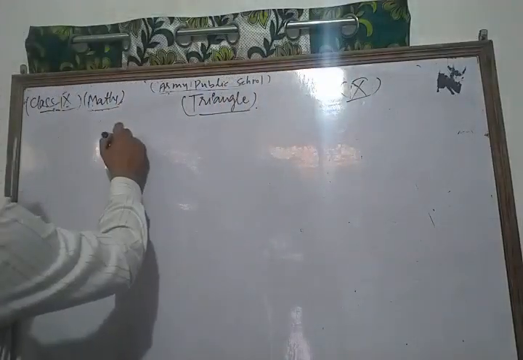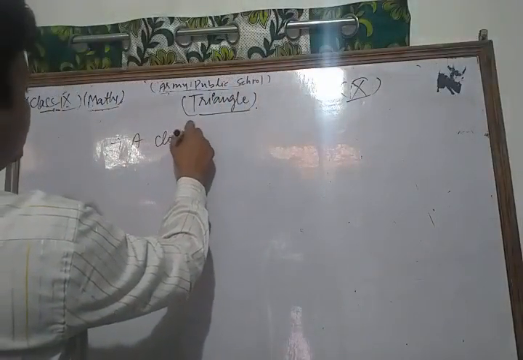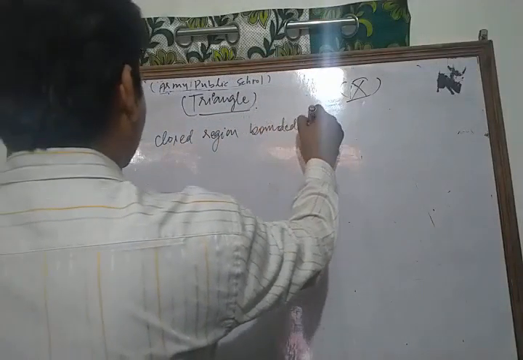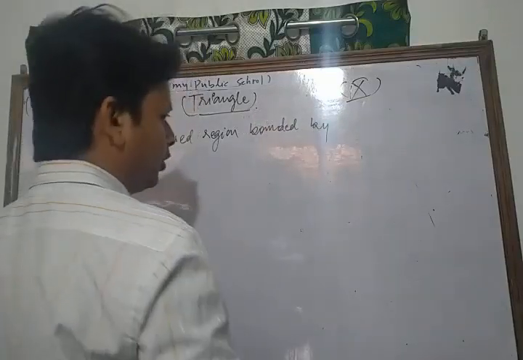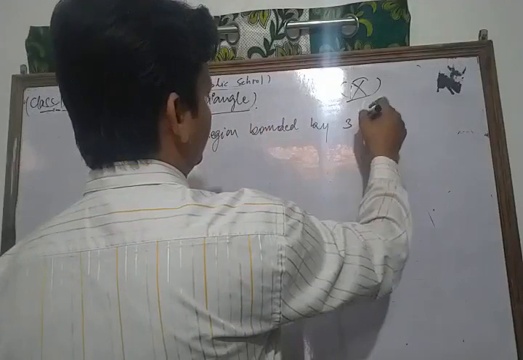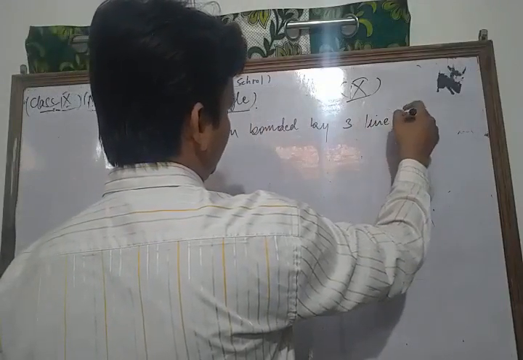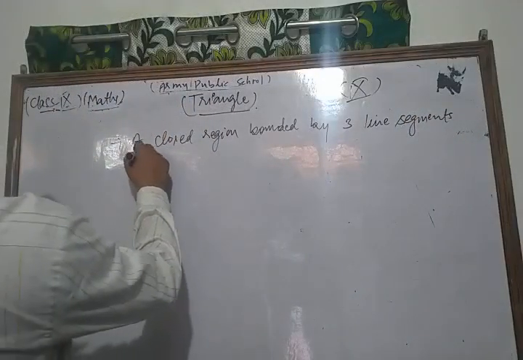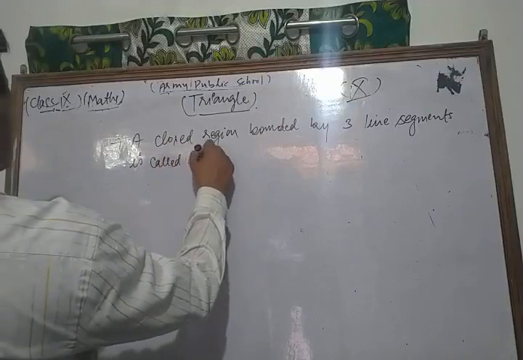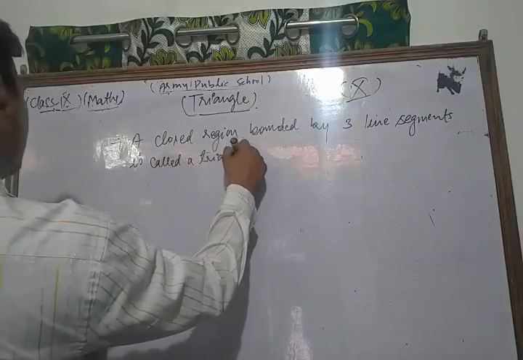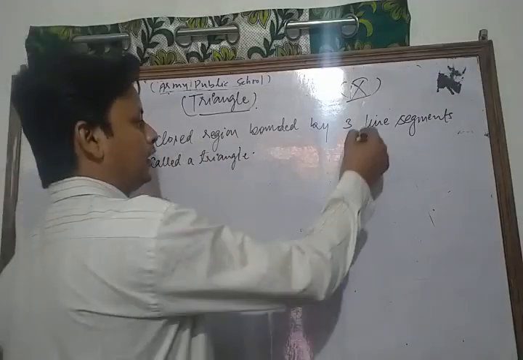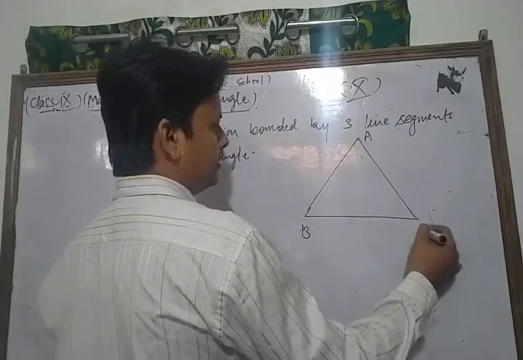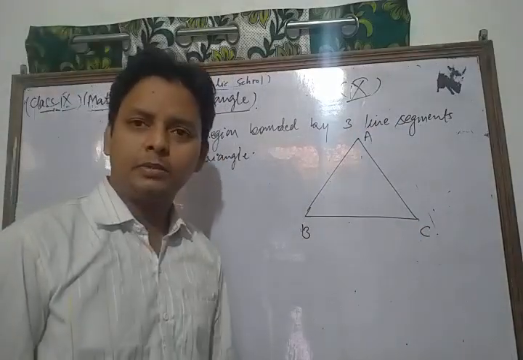A triangle is a closed region bounded by three line segments. Like this, let's see. Here ABC is a region bounded by three line segments, so it is called what?